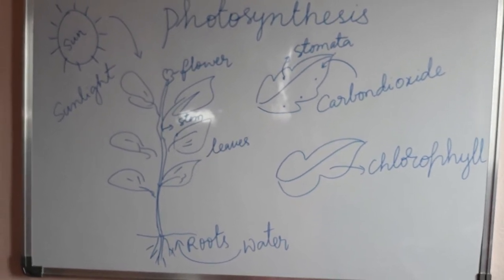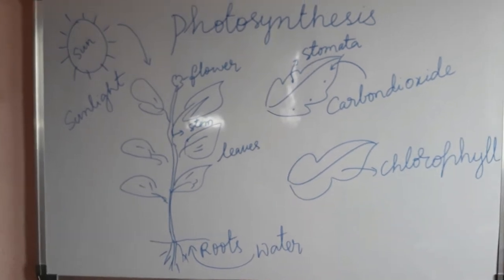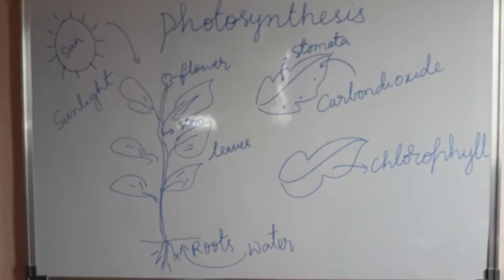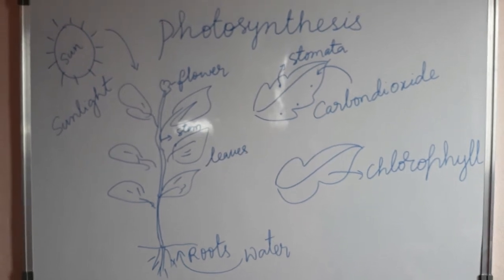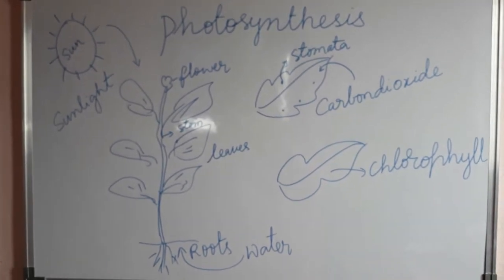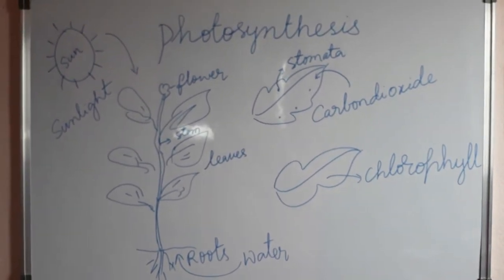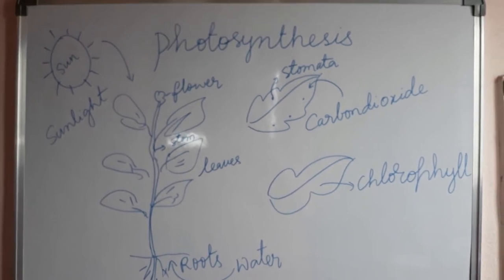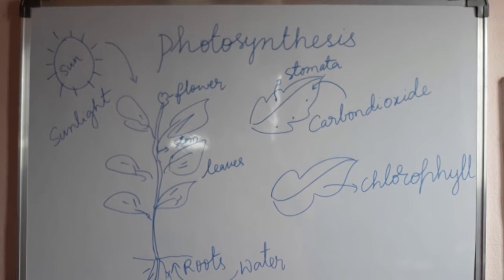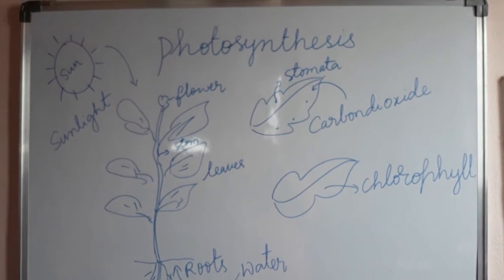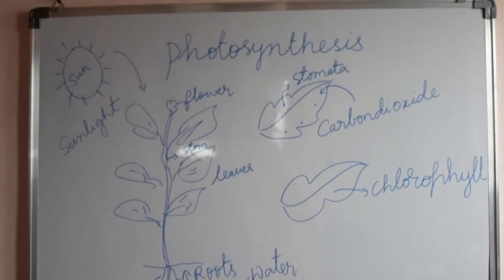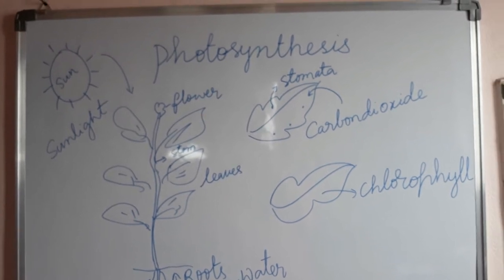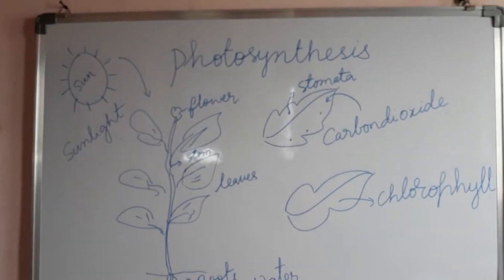Okay, what are the important points for preparing food in the plant? Chlorophyll, the green color pigment, carbon dioxide which we get from the air, water which we get from the soil through the roots, and sunlight from the sun. All these four things play the major role in the process of photosynthesis. Okay, children.